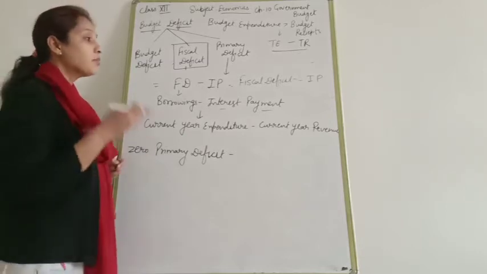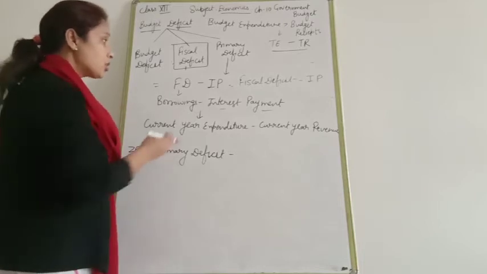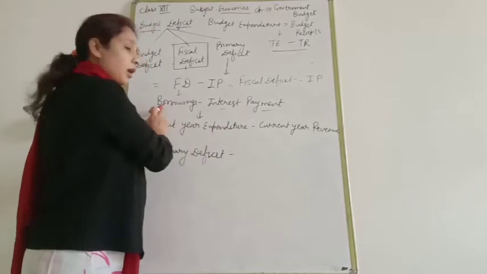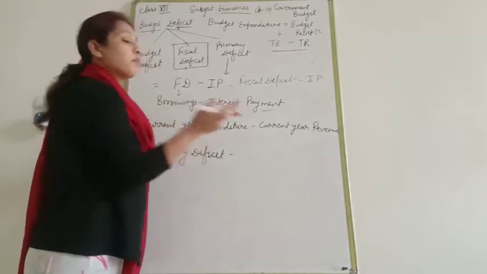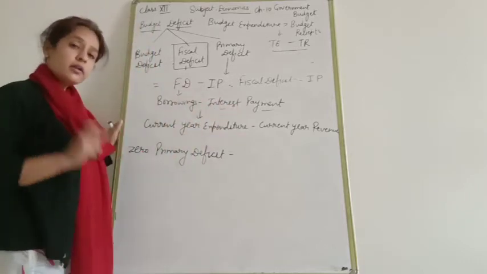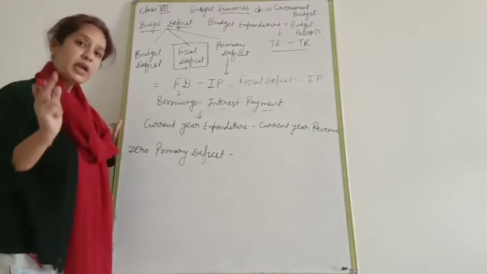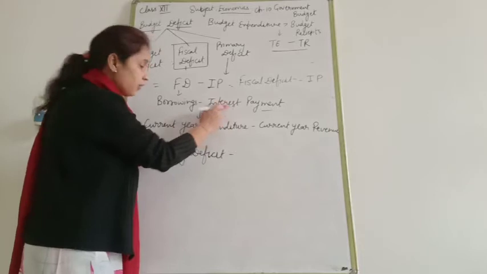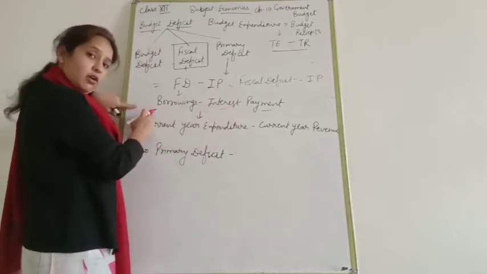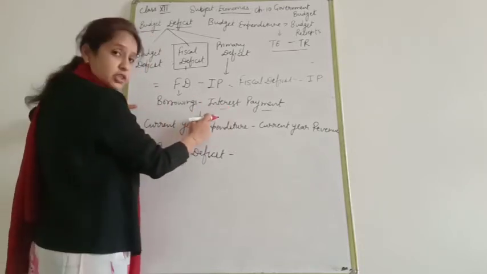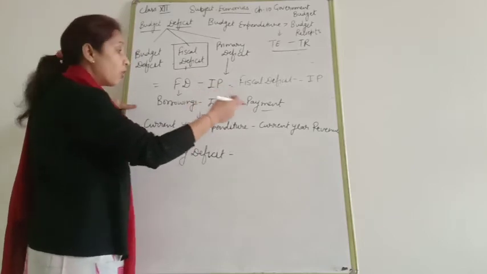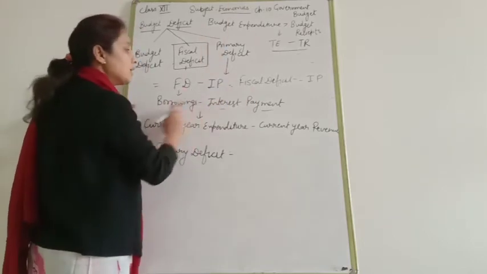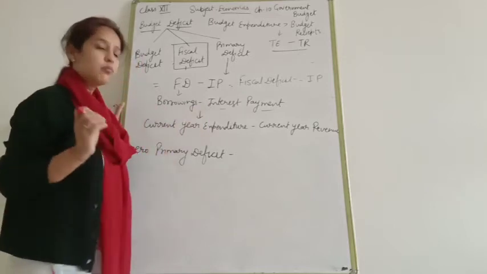That is a backlog of interest payment, which we exclude from current year borrowings. Clear? Borrowings of the current year minus the interest payment paid for past year borrowings, we are going to subtract it. Now only the current borrowings remain.